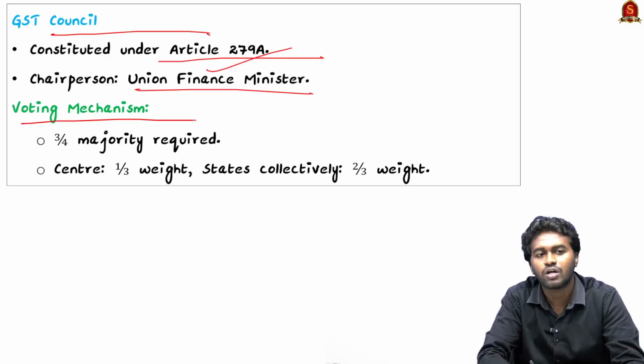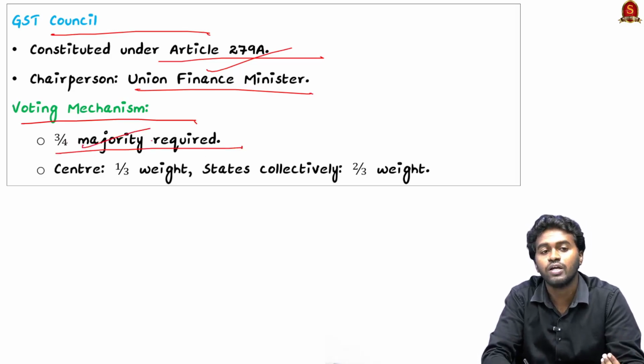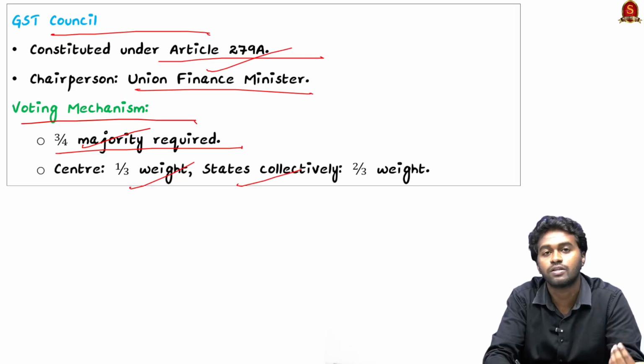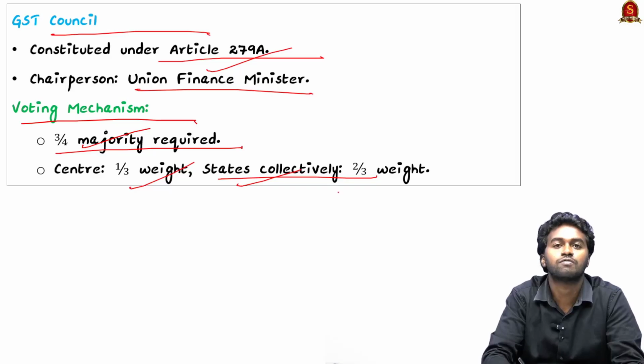Coming to the voting mechanism or decision making: for making a decision, the Council needs a 3/4 majority. The weightage of the Centre is only 1/3, and the states collectively have 2/3. Therefore, the majority of the state support is needed for making any decision in the GST Council.